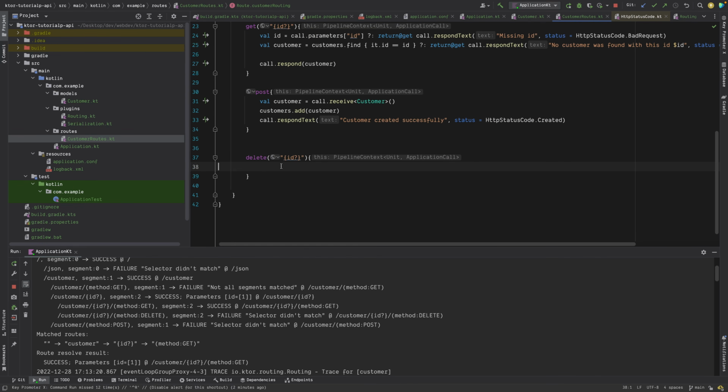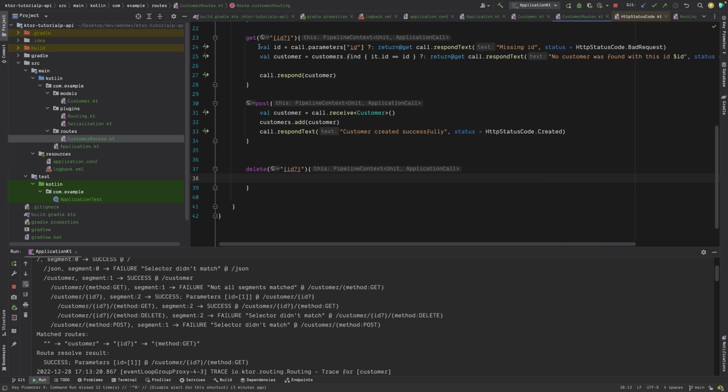So what you can do in the delete part, how we will delete the customer. For example, we will have to get the ID again. Then, right?